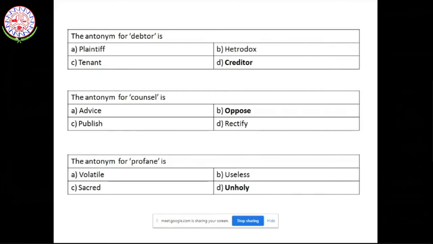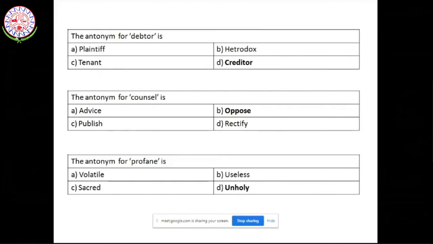Volatile, sacred, useless. Useless is in no way related to profane. Volatile is also in no way related to profane. Sacred, yes, to a certain extent, it's a synonym for profane. But unholy is exactly the opposite of profane. So this is how you get the questions for the synonyms.